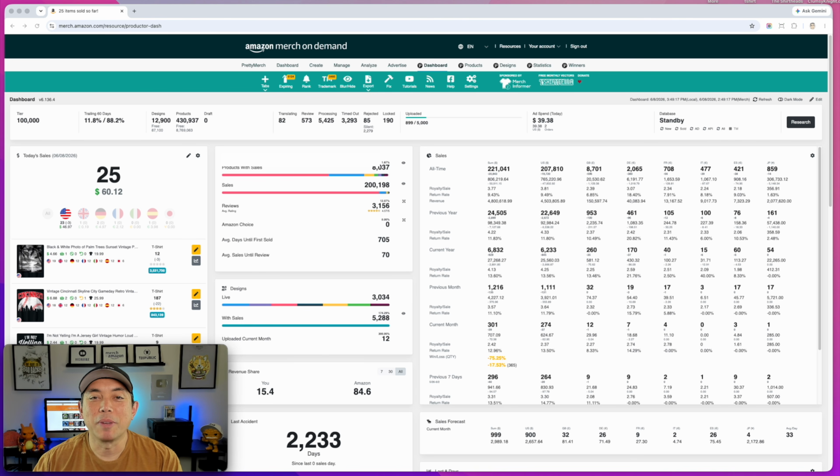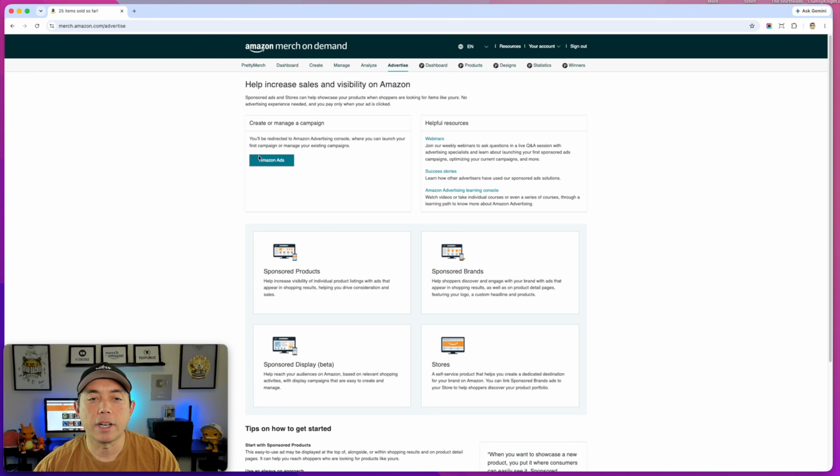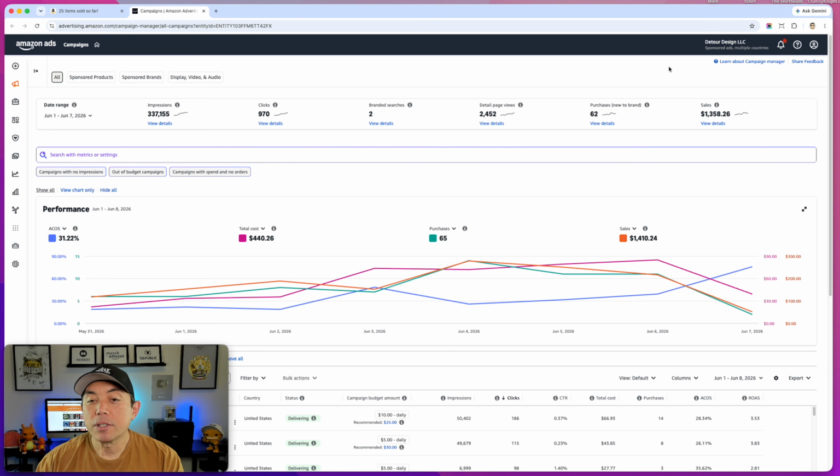By the way, I forgot to mention, if you have Amazon ads, you should have this tab right here on Amazon Merch on Demand. It says advertise. You click on that, and when you click on advertise, you'll see this right here, Amazon ads, and then you click that, and it will go into Amazon ads. All right, so here's my Amazon ads.